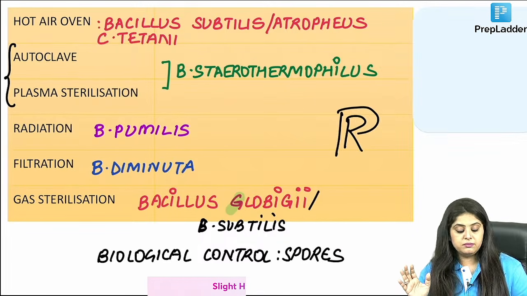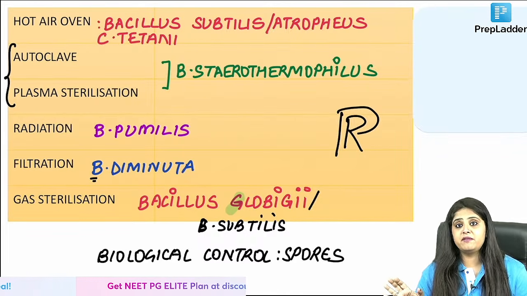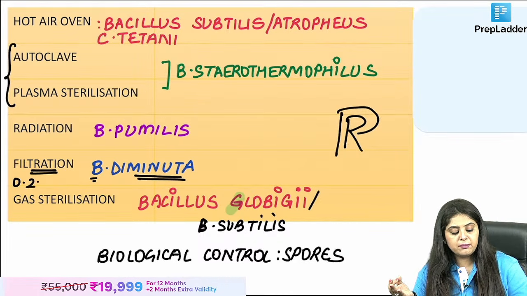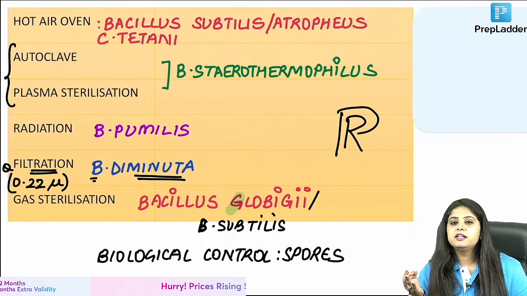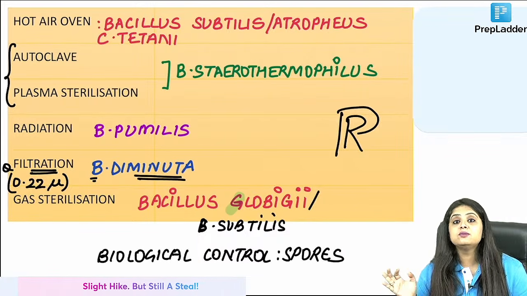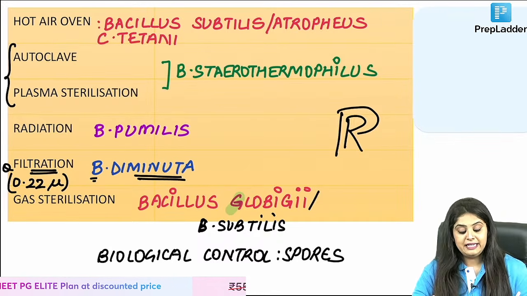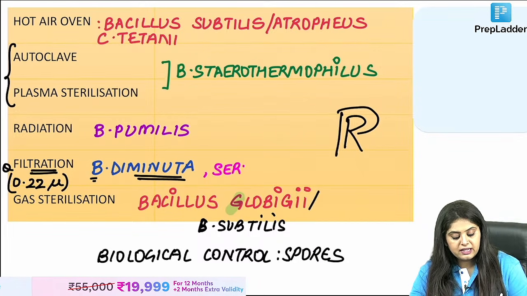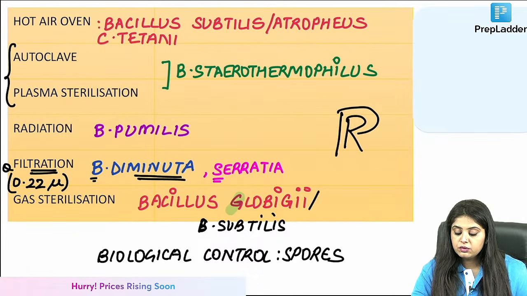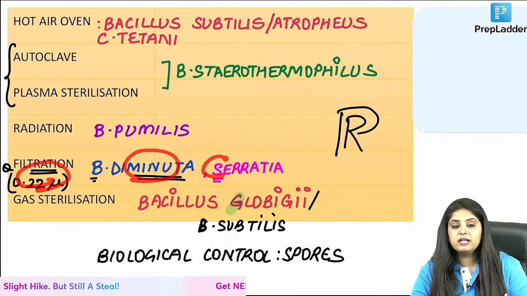Coming to filtration, B diminuta. Here B is not bacillus, B is Brevendimonas, but you don't have to learn Brevendimonas. You have to learn diminuta, minute, filter. Filter का pore size कितना होता है? मैम filter का pore size is question. Filter minute सा pore size 0.22 micron, so minute सा bacteria, that is diminuta. If diminuta is not there for INI-CET students, then which other bacteria is very small and can be used over here? Then small wala bacteria is going to be Serratia. Is this okay with everyone? Yes, is going to be Serratia. So या तो minuta वाला minute होगा या small वाला Serratia.